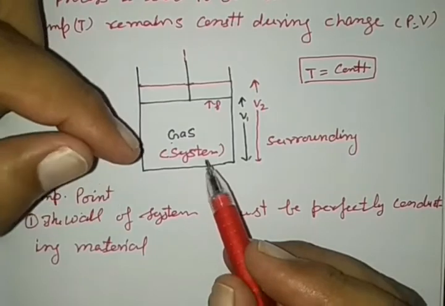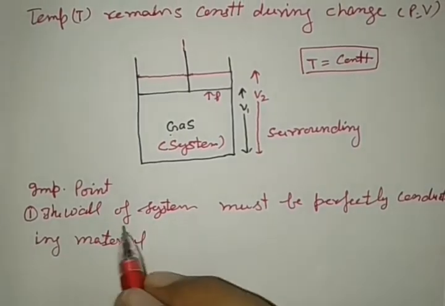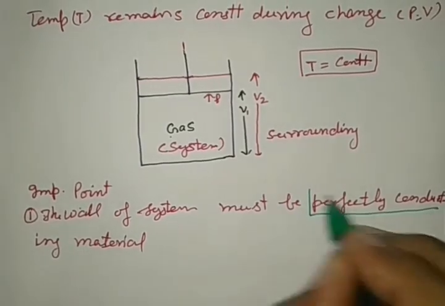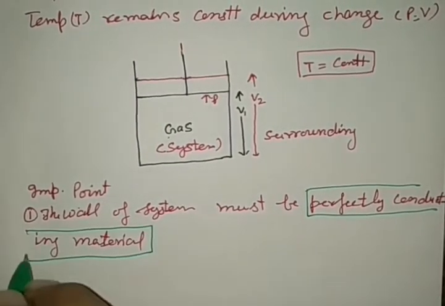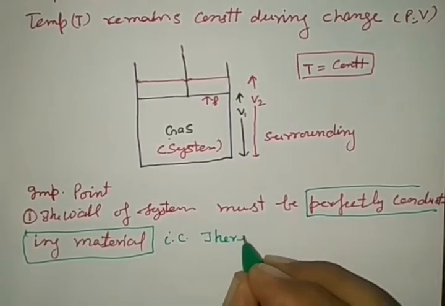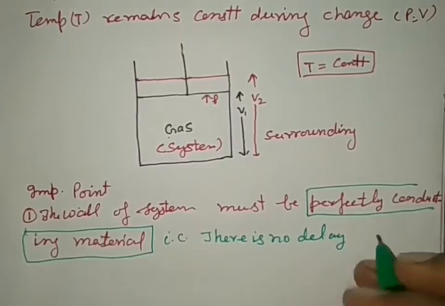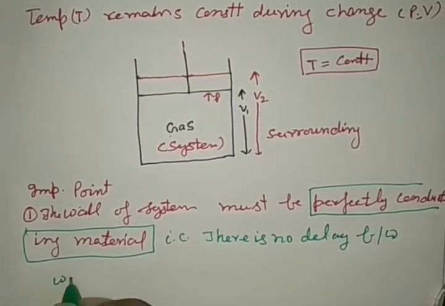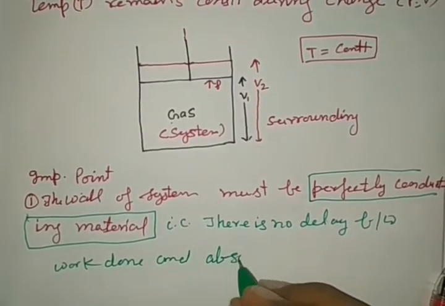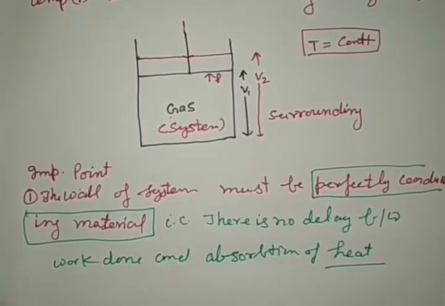Only then can the temperature remain constant, and this is possible only if the wall of the system is perfectly conducting material. So there is no delay between work done and absorption of heat to keep temperature constant.